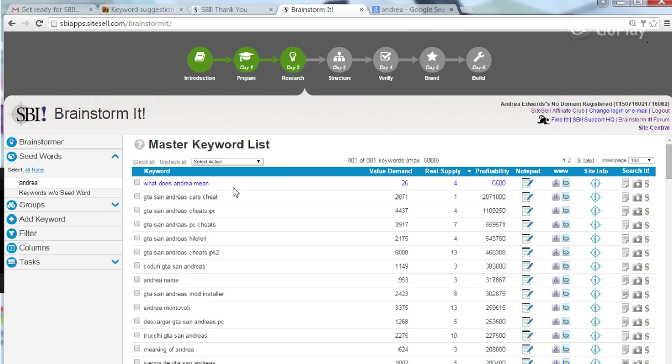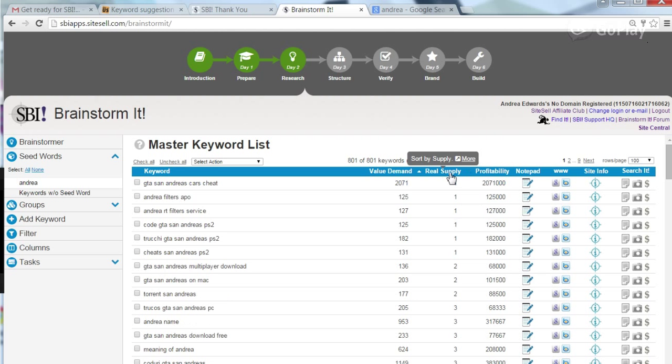Okay, what does Andrea mean? Value demand only 26, real supply 4, profitability only 6,500. But it makes logical sense to me, and I just told you about my double meaning for what does Andrea mean. So that'll be my second keyword. You can choose up to 5 for your main web page or website page, concept page, and that's what I will be doing, unless I can find any other one that makes more sense also with the low supply. Low supply to me is 10 or under.